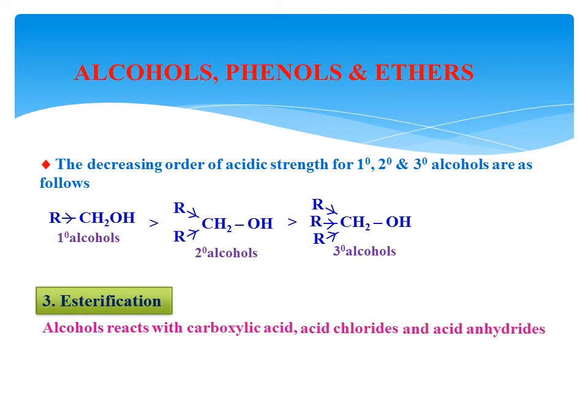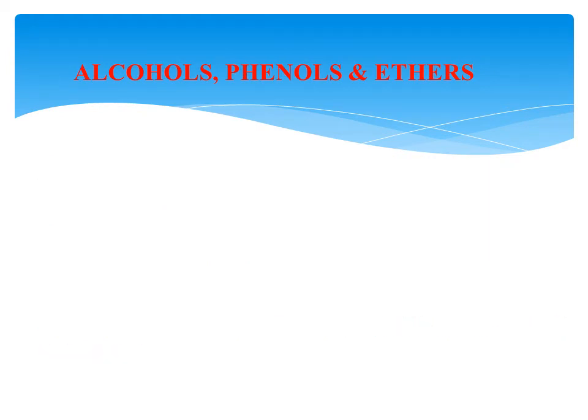Now, how is it prepared? Alcohols react with carboxylic acid, or alcohols may react with acid chloride, or alcohols may react with acid anhydrides. There are three methodologies to prepare the ester. Now to see, alcohol reacts with the carboxylic acid in the presence of an acid as a catalyst.